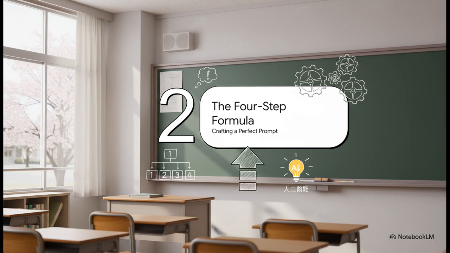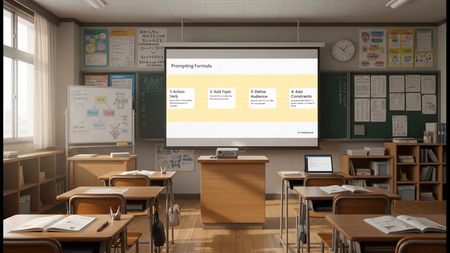All right, now for the best part. You don't have to guess how to do this. There's a simple 4-step formula that works pretty much every single time. Let's break it down. Okay, step 1, you start with a clear action verb. Don't say help me with this, say summarize, explain, or rewrite, be direct.